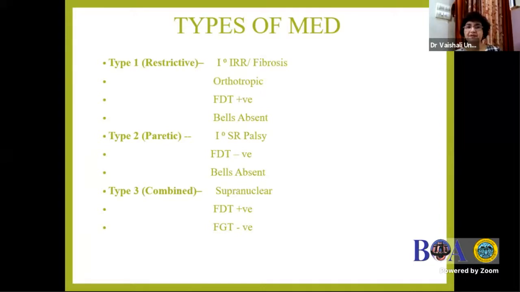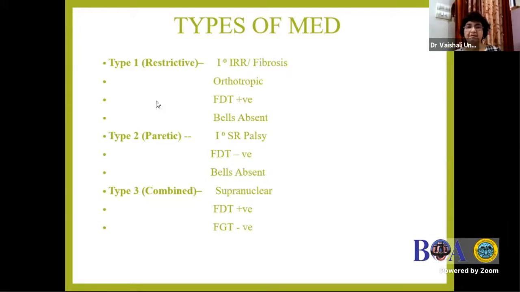So what are the types? First, type 1 is the restrictive, where there is primarily inferior rectus fibrosis. The patient may be orthotropic on primary gaze. The forced duction test, which is very important in MED cases, has to be done, and subsequently I'll tell you the importance. The forced duction test in these cases is positive because of the restriction of the inferior rectus, and Bell's phenomena is poor.